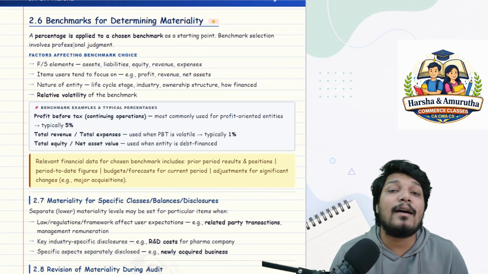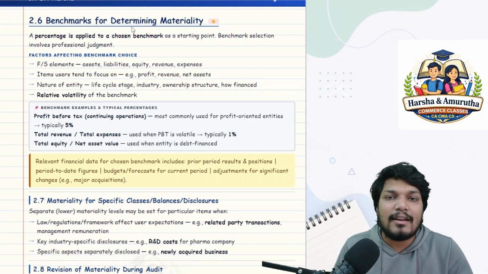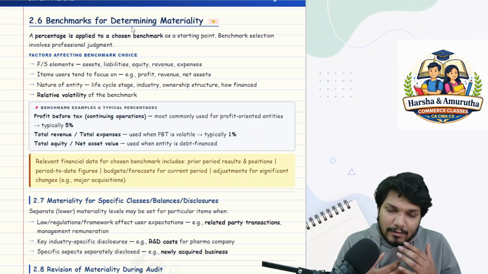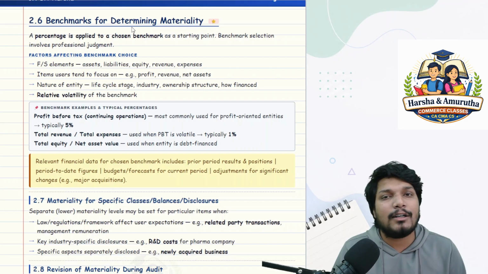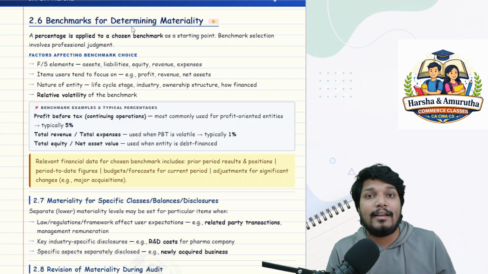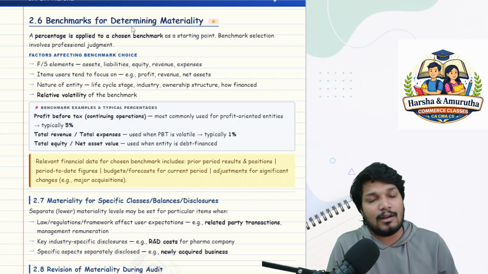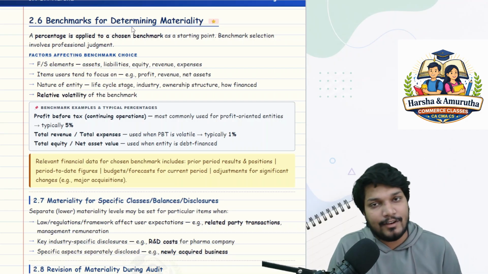Now coming to the benchmarks for determining materiality. Sir, as we understand, materiality itself, the number itself, is a benchmark for misstatements. That is why it is called materiality. You will be giving 5% or 1% of a particular line item or particular point that you feel is significant for the company, after assessing the entity and its environment as per SA 315, sir.